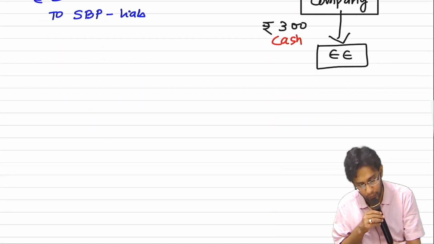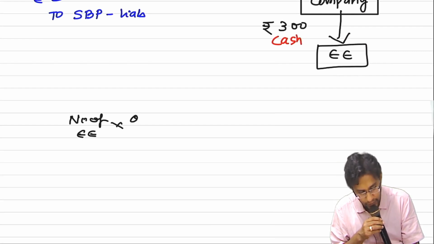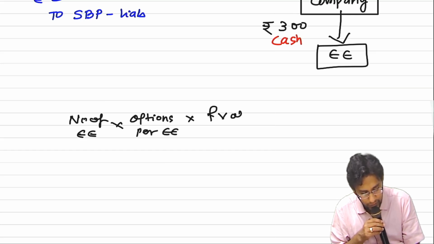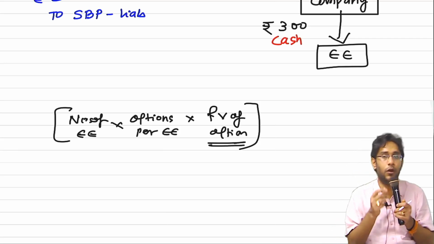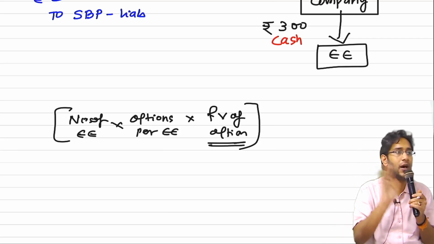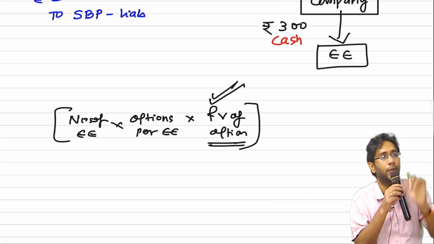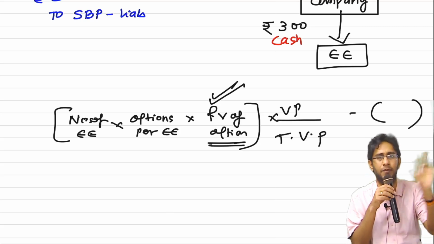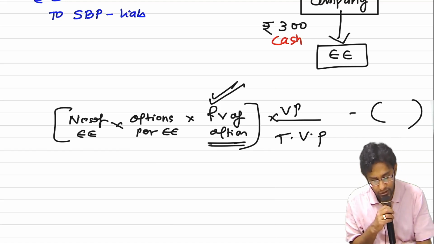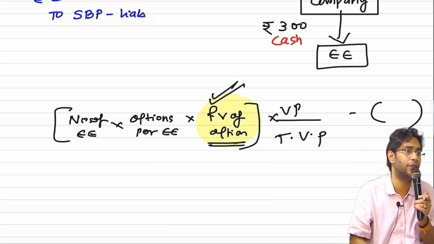So when you apply your formula, the option expense formula we quoted: number of employees into number of options per employee into fair value of option. In ESOPs we always considered the fair value of the option on the grant date, but SAR is not like that. At the end of each year, take the latest fair value, so you have to keep on remeasuring this, into vesting period completed by total vesting period, minus expenditure already booked, same as before. In ESOPs this portion is untouchable. Here definitely you have to update it every balance sheet.